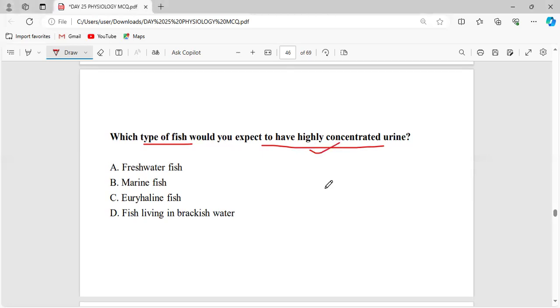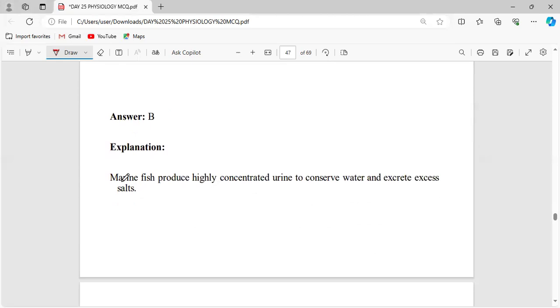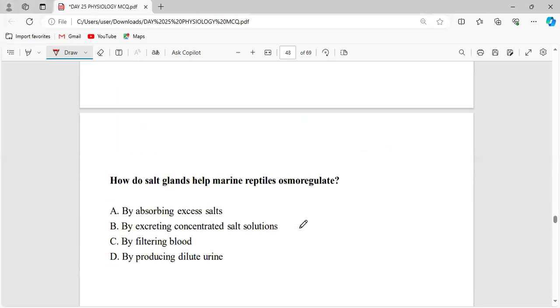Which has highly concentrated urine? Marine fish produce the most highly concentrated urine to conserve water and excrete excess salts. So by answering these different questions, only then can you get the concept correctly. That is why I keep on circulating the same concept.